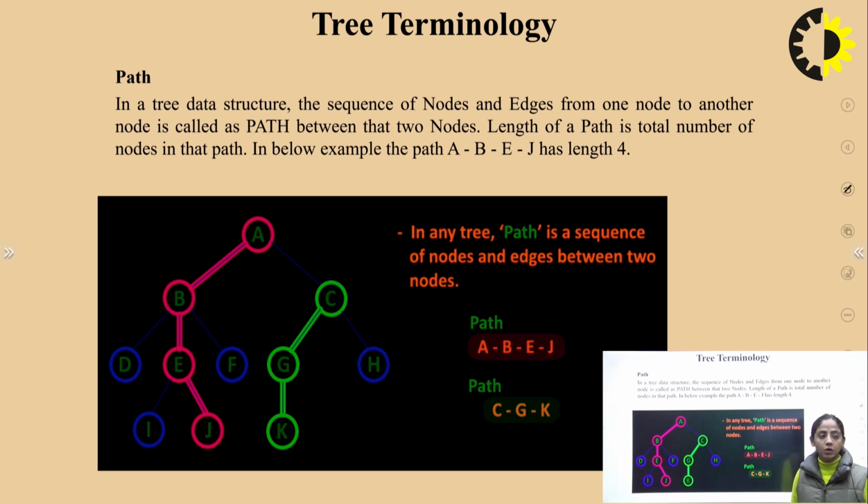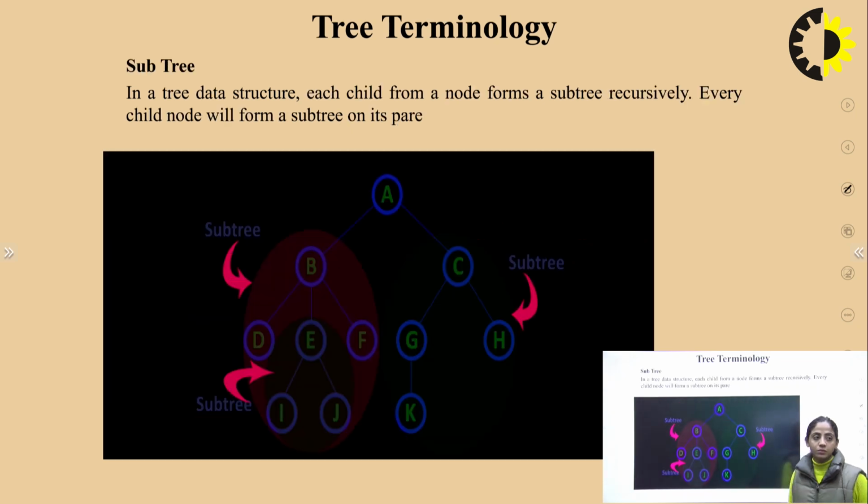Now, tree terminologies. In a tree data structure, the sequence of nodes and edges from one node to another is called as path between two nodes. Length of a path is the total number of nodes in that path. In the below example, the path A, B, E, J has length 4. In any tree, path is a sequence of nodes and edges between two nodes. Now, path can be A, B, E, J and C, G, K.